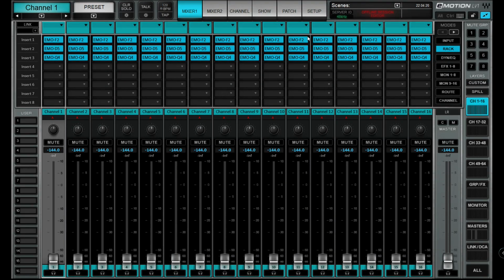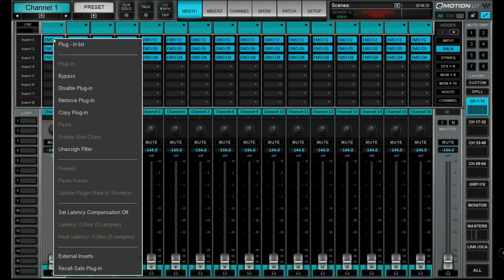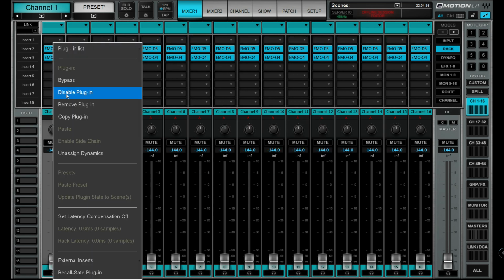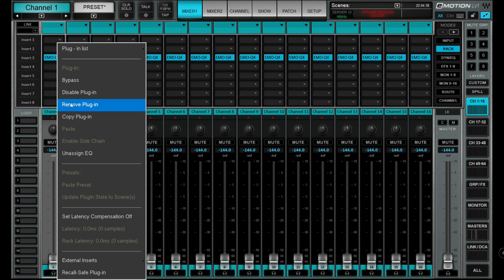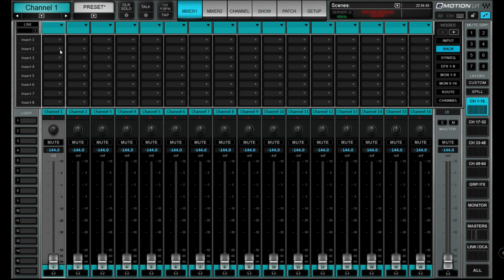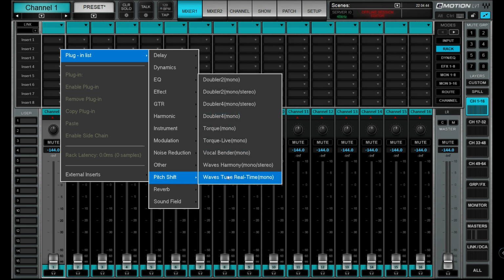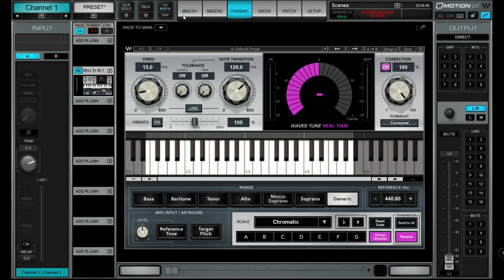Today I want to show you how to use Stream Deck within Emotion LV1. I'm just going to remove some of these plugins, so I'm going to press and hold the Alt key down, right click the plugin, click Remove Plugin, just to get rid of all these. I would like to have a Waves 2 real-time plugin here.